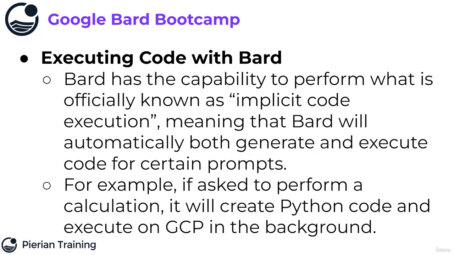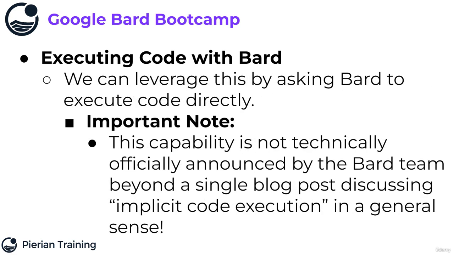Well, in June of 2023, Google announced that Bard has the capability to perform what is officially known as implicit code execution, meaning that Bard will automatically both generate and execute code for certain prompts. For example, let's imagine I asked Bard to perform a complex math operation that wouldn't really be solvable just by predicting the next most likely piece of text. Well, in that case, it's going to create Python code and execute it on the Google Cloud Platform in the background. So we can actually leverage this in what I will call explicit code generation by asking Bard to execute